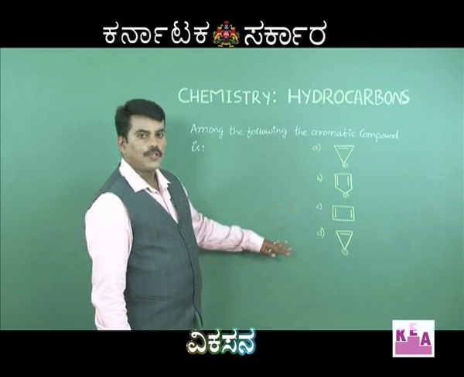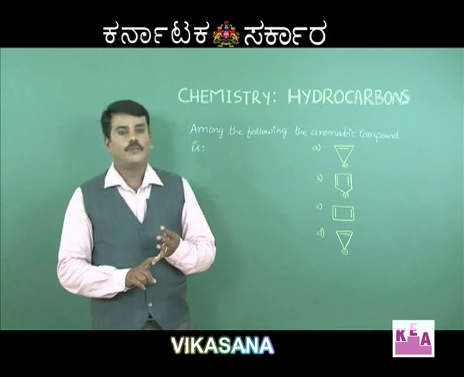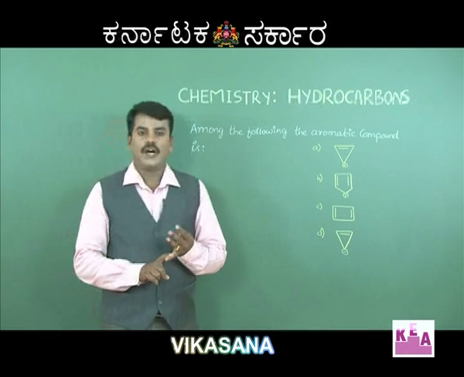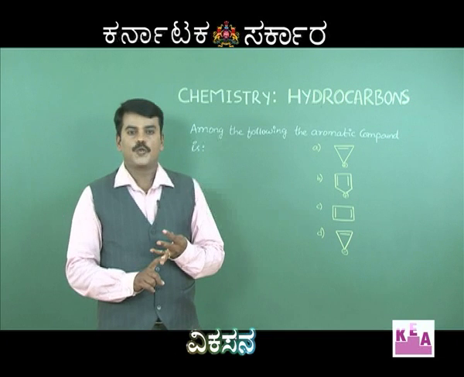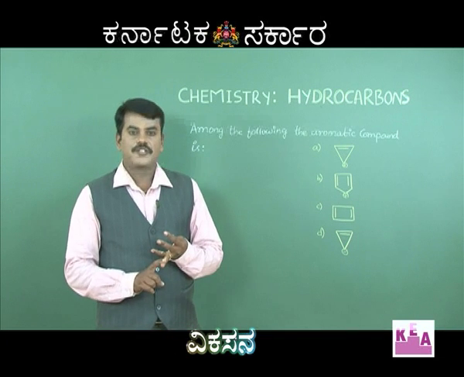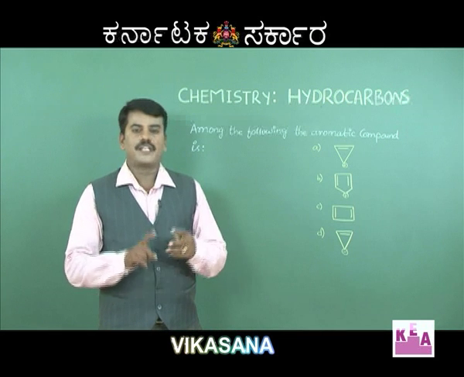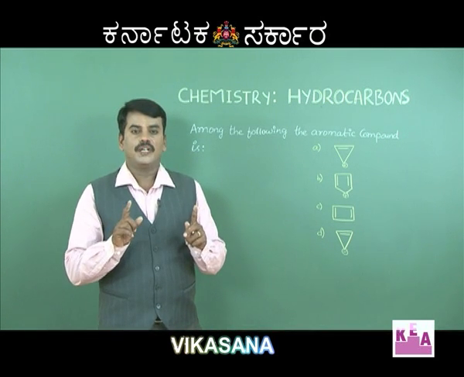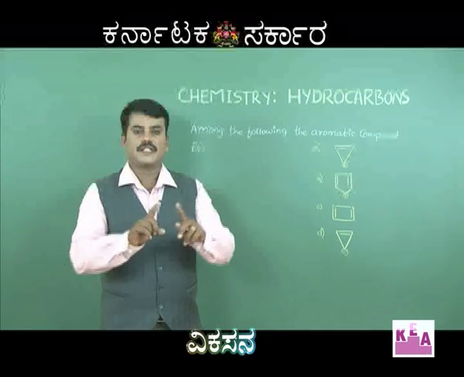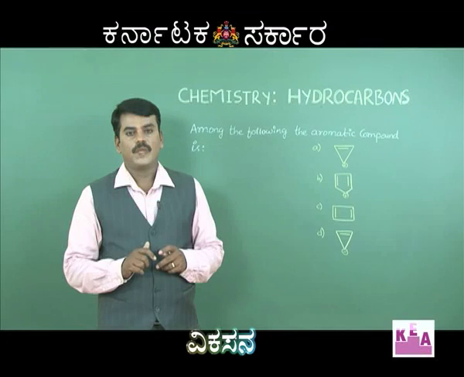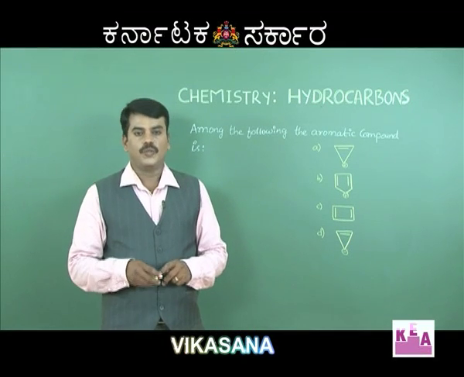Any compound which fulfills the following characteristics would be aromatic. Number 1, the molecule must be cyclic and planar. The molecule should have conjugation, alternate double bond, single bond. The molecule should have a single pi electron cloud enclosing all the atoms present in the cyclic ring system. And moreover, the molecule must obey Huckel's rule.